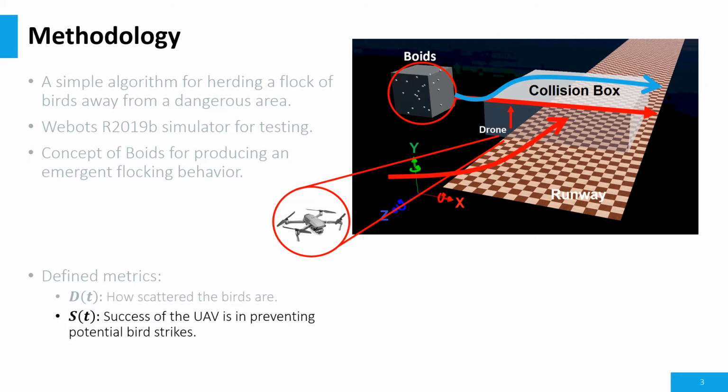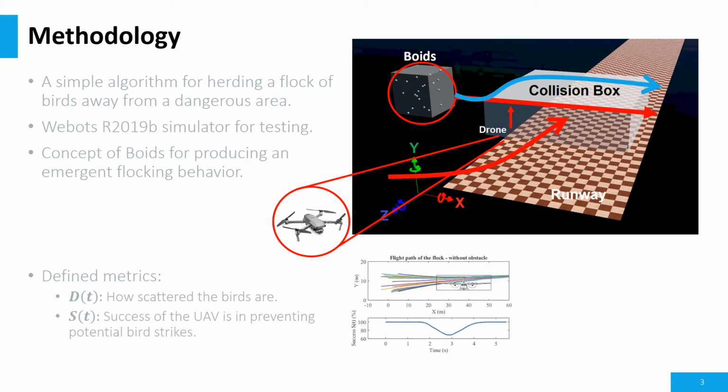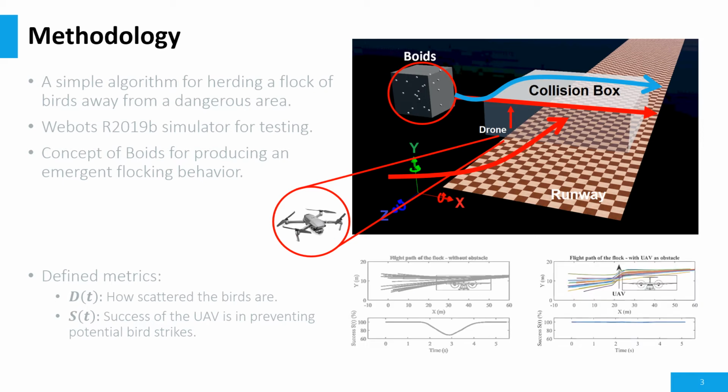And we have also success rate, S of t, which measures success of the UAV in preventing a potential accident. If all the birds are outside the collision box, we have S of t equal to 1, and this would be 0 if in the worst case all of them are at its center. If you look at this figure, when the flock enters the collision box, the success rate drops. But if we use the UAV and prevent the accident, we have almost all the time 100% success rate.